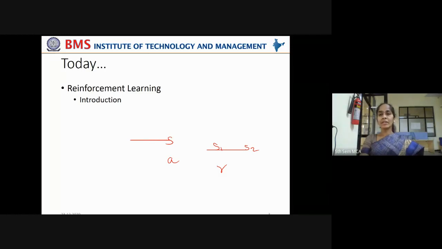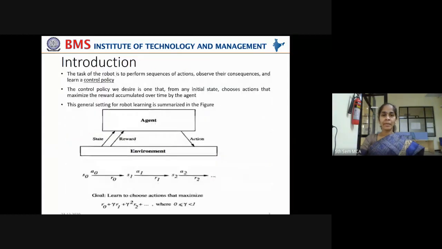This is the introduction we got in yesterday's class, and we understood that concept more deeply using this diagram. In the environment, the agent will move from one state to another state by taking a specific action, optimal for that state.